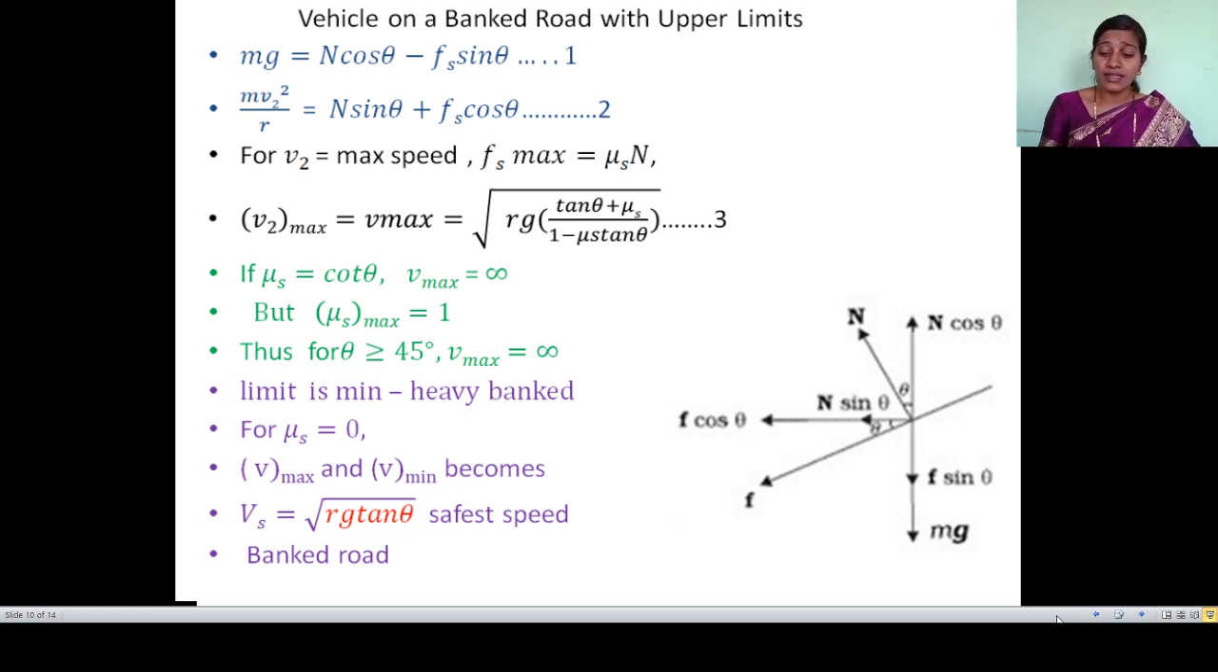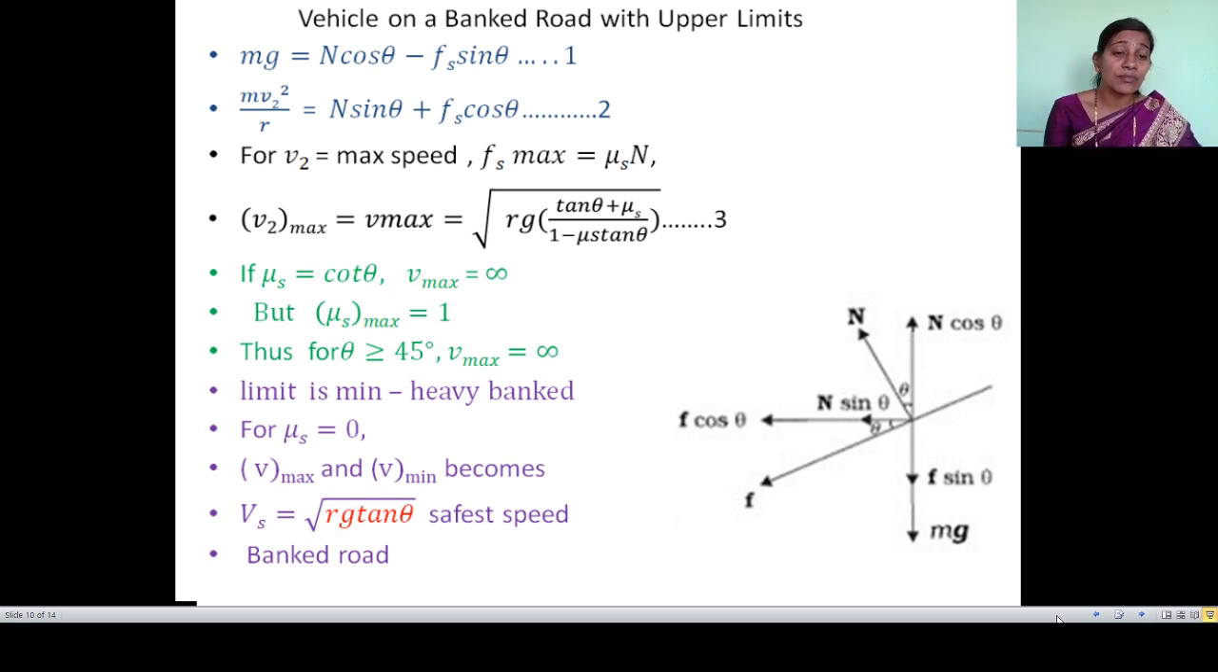At speeds greater than that, we are getting the value of Vmax. Here, just now we said static friction force is maximum, so mu s is maximum. Here, when mu s is equal to cot theta, Vmax is infinity. When the mu s value becomes cot theta, the velocity of the vehicle on the banked road becomes maximum. So we can understand how dangerous it is. It will not go safely. We can say the velocity is maximum, but it is not a safe velocity, not a safe speed.